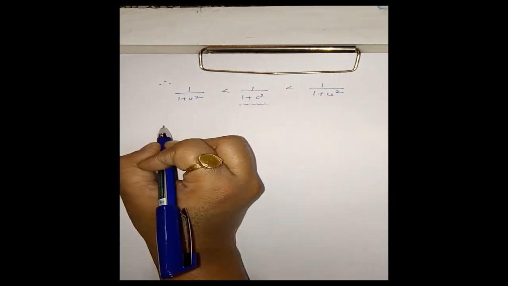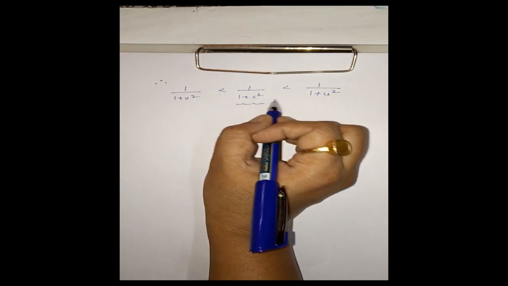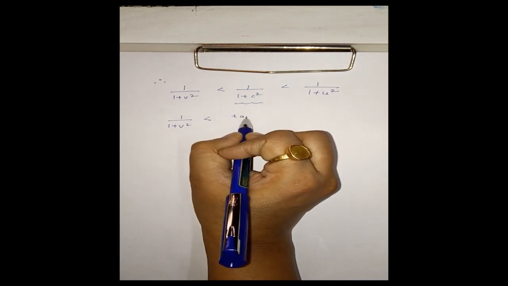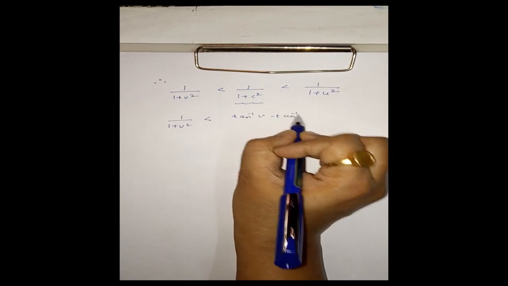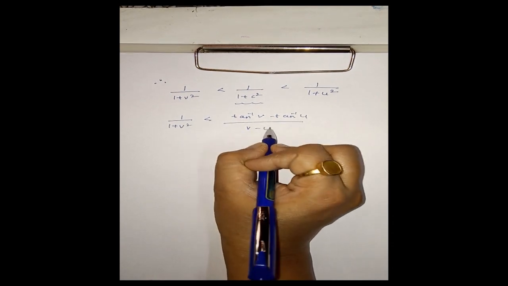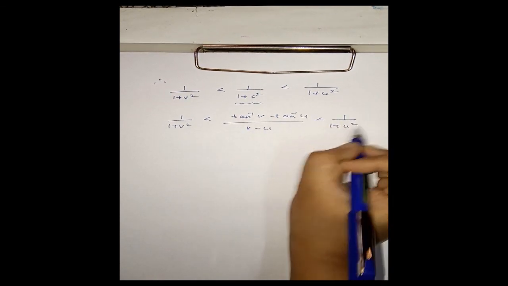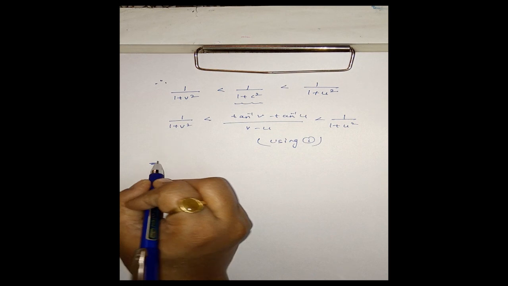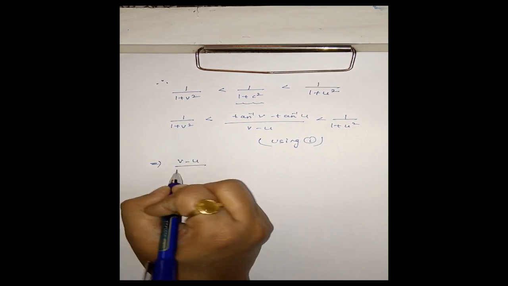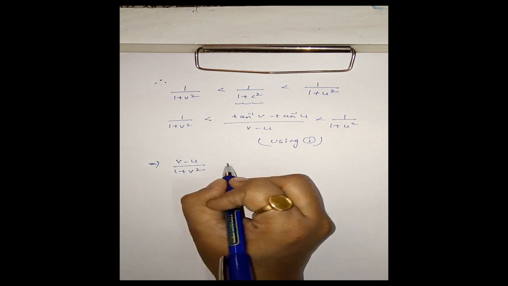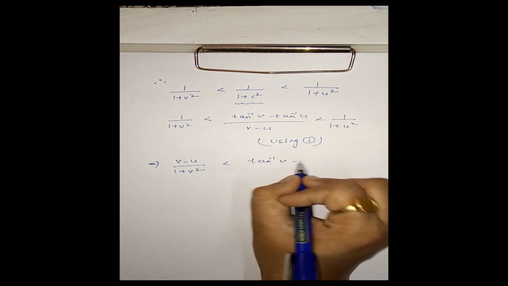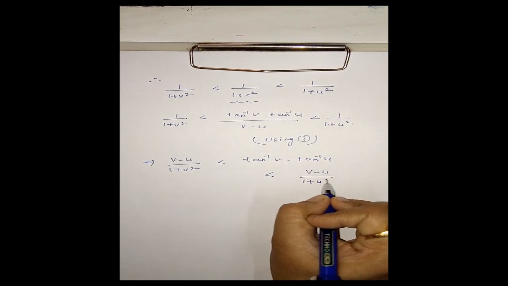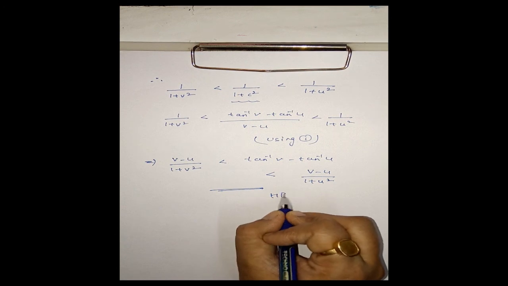Now substituting the value of 1 upon 1 plus c square using equation number 1, this is equal to tan inverse v minus tan inverse u divided by v minus u, less than 1 upon 1 plus u square. Clear? I can write this as this. And this implies v minus u by 1 plus v square is less than tan inverse v minus tan inverse u is less than v minus u by 1 plus u square. Okay, first part is proved.